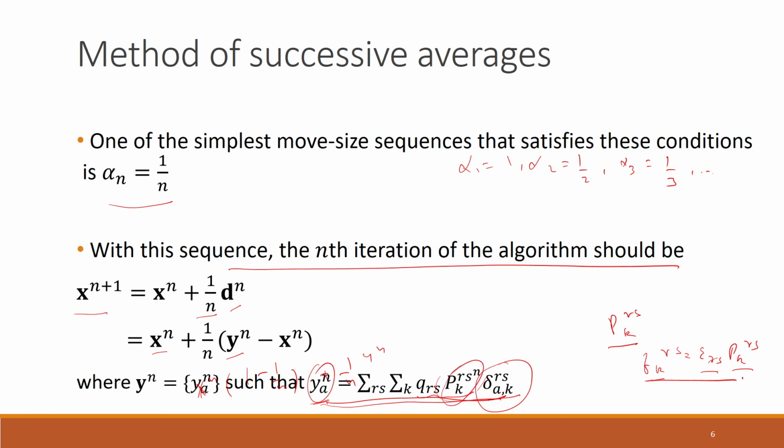So PKRSN is what we had obtained if we do any direction finding step, and with this we can calculate the flow on every path k connecting R to S. Then this is summing the flows of all of the different paths that are passing through link A, and it is giving the flow through link A in the nth iteration.